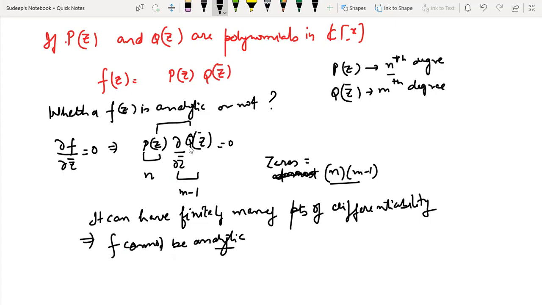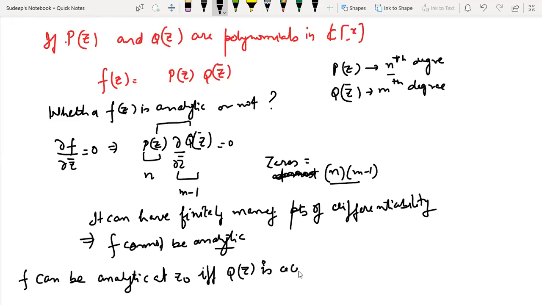What is that possibility? If Q becomes a constant polynomial, then obviously this becomes zero irrespective of Pz. So basically, F can be analytic at point Z naught if and only if QZ is a constant polynomial, because then for all Z, this particular thing would become zero.